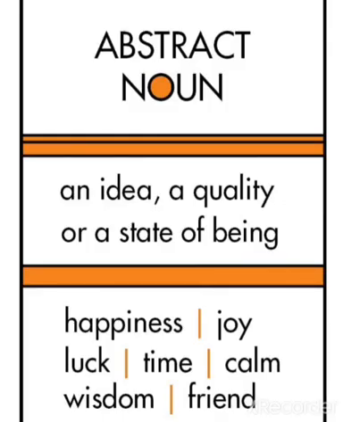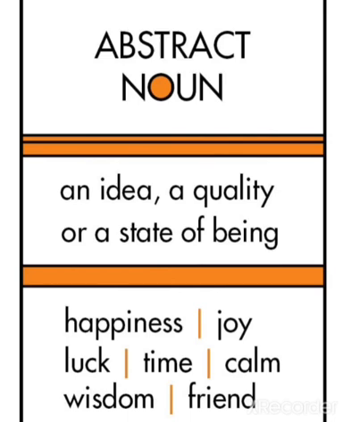An abstract noun is an idea, a quality or a state of being. Fine, it actually just describes feelings. ठीक है ना? We cannot touch them, we cannot see them, we can just feel those things. Those are called abstract nouns. Fine, as you can see here: happiness, joy, luck, time, calm, wisdom, friend. These all are things that you cannot touch.